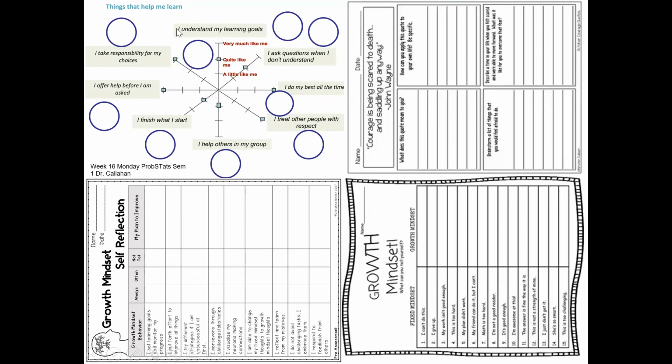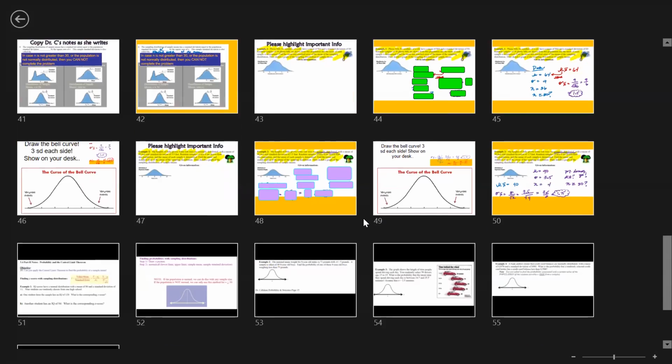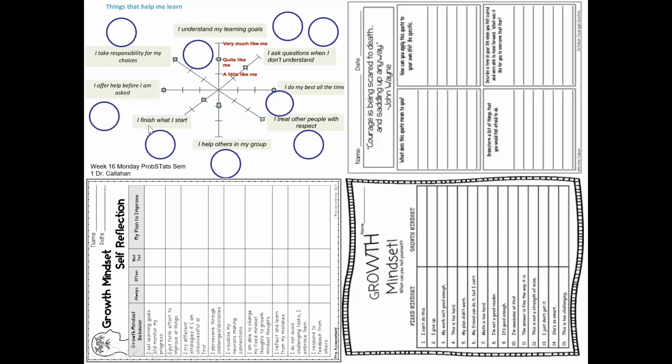Looking at this right here, I want you guys to go ahead and put a number to each of these things that's important to you. You're going to be writing down a little like me, quite like me, very much like me, 1, 2, and 3. So, for example, I treat other people with respect, very much like me. All right, so go ahead and do that. Then afterwards, take a look at the bottom over here. Growth mindset versus the fixed mindset. So rather than say, I can't do this, what's another way that you can rewrite that?